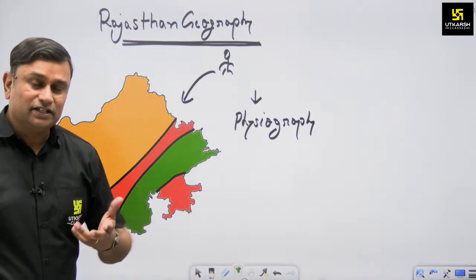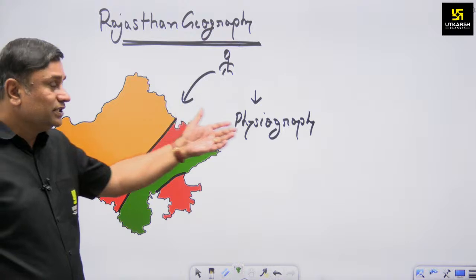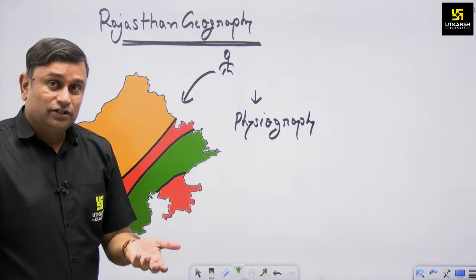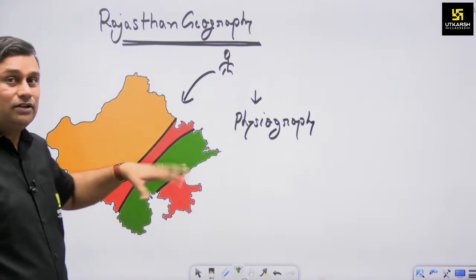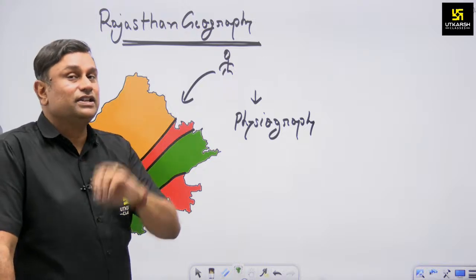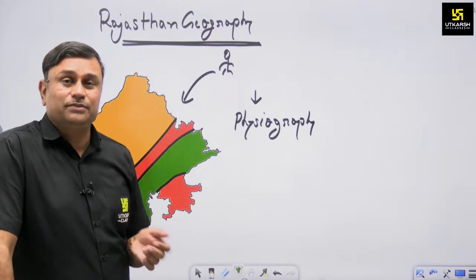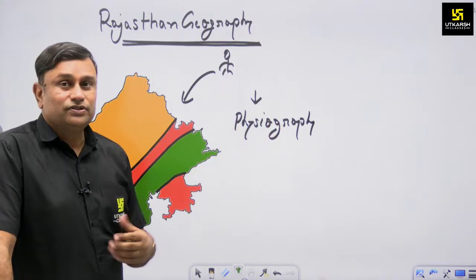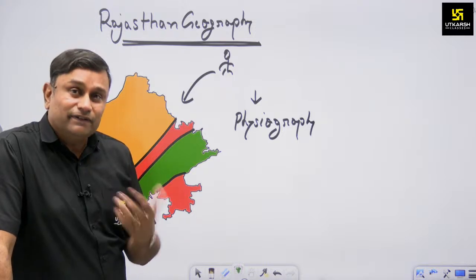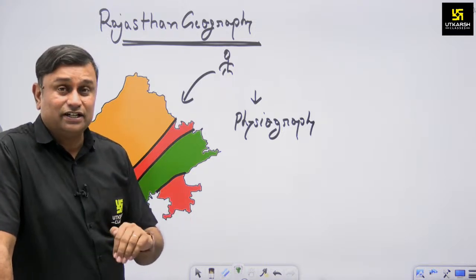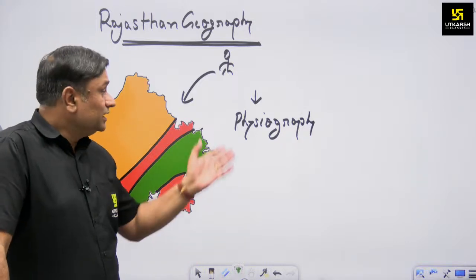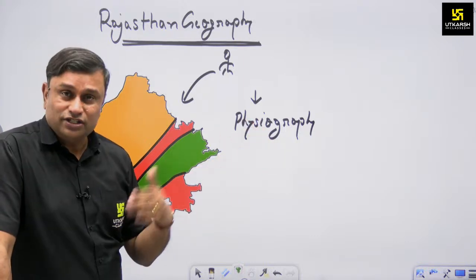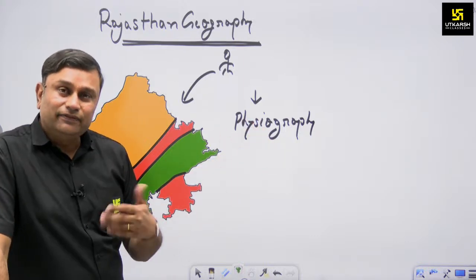The first thing is why we have to discuss all these things: because as a citizen, as an aspirant or as an administrative officer, you should know what the terrain or the topographical aspect is in our state. That's why the examiner mentioned in the syllabus the word physiography. Physiography not only covers the relief features available in our state, but also the development in various time periods, meaning we have to study the geological aspect of our state or the relief features in this state.